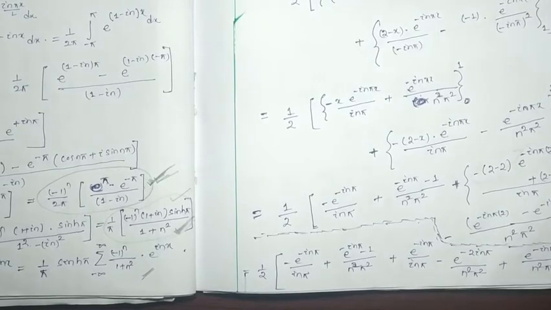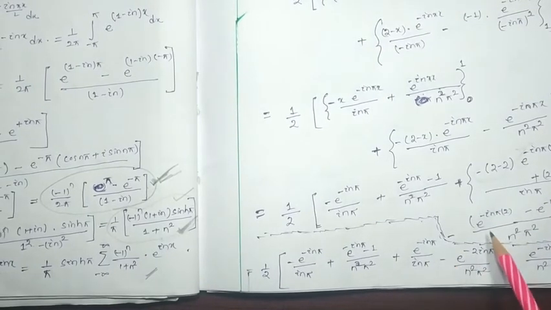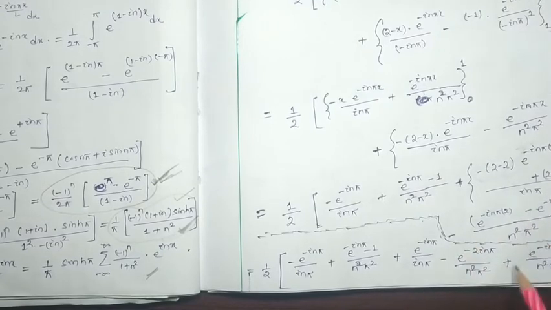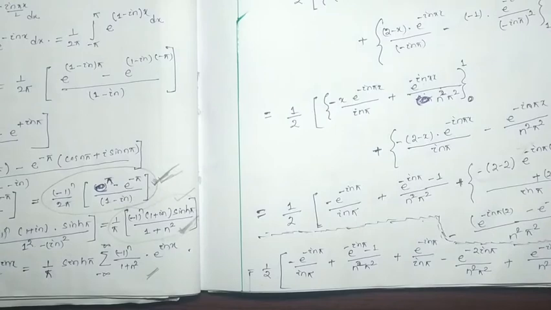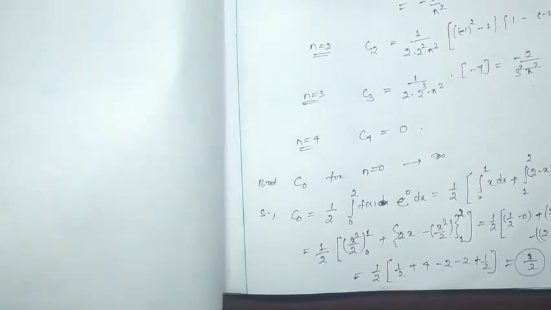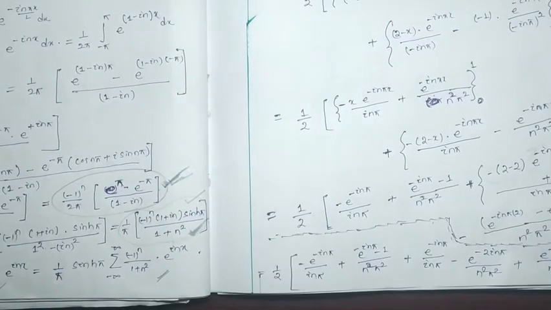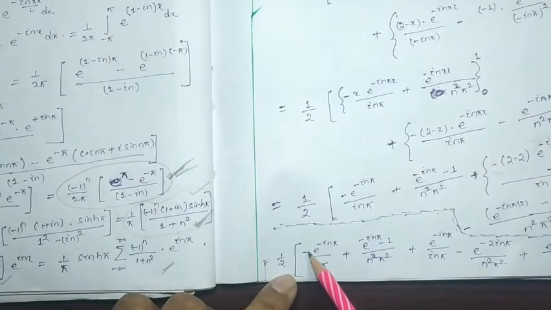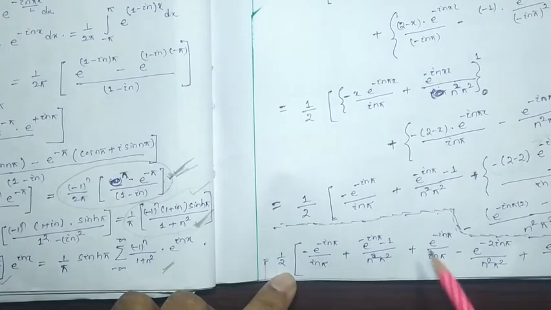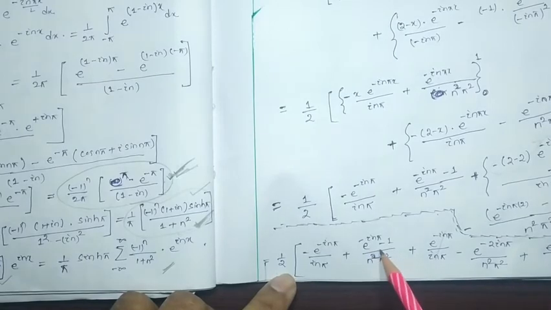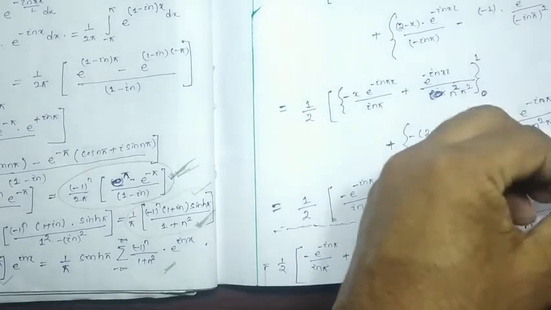This term is written over here, and this term can be written as minus e to the power minus 2 I n pi by n square pi square plus, minus is the plus, e to the power I n pi by n square pi square. So here the same thing I have written on the next page, and one thing we can find is that plus minus can be cancelled out. Here minus e to the power I n pi by I n pi plus e to the power minus I n pi by I n pi. These two terms are going to be cancelled out, and the other three terms I have written on the next page.